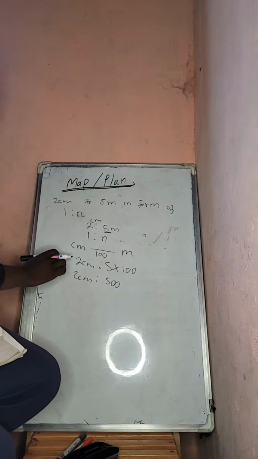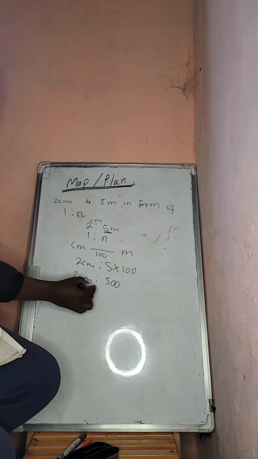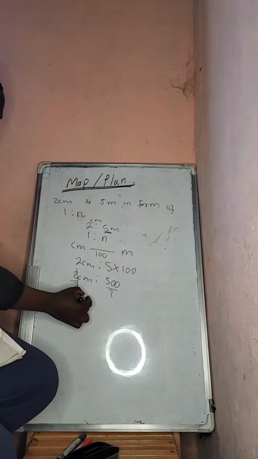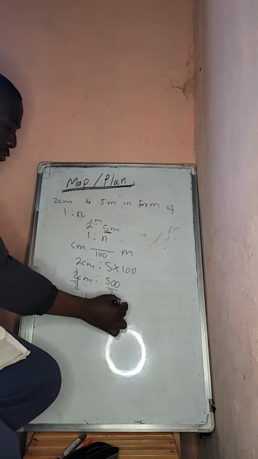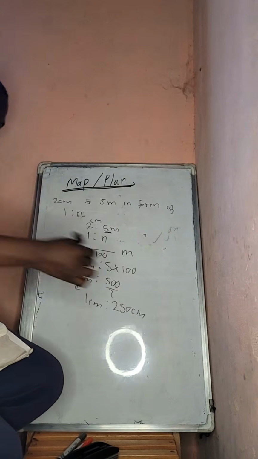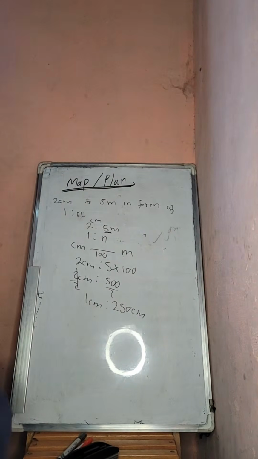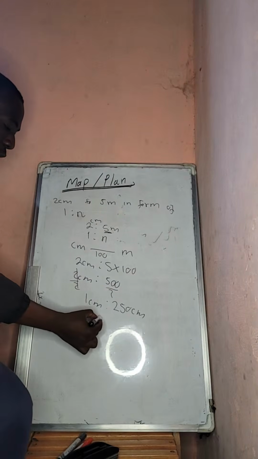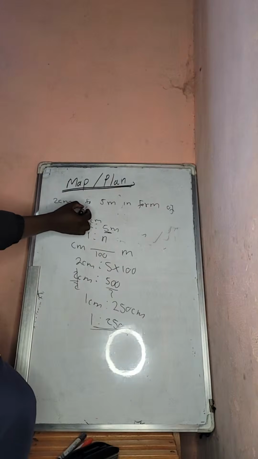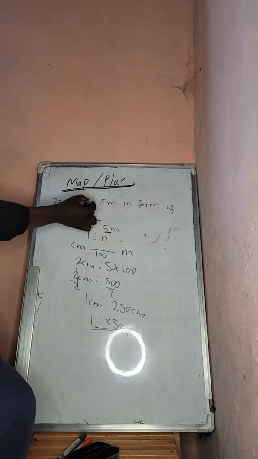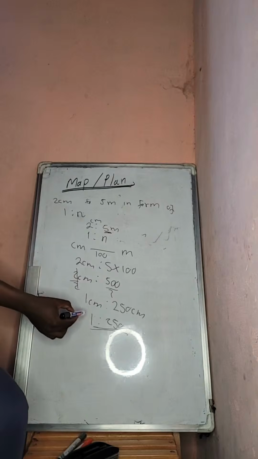In the form of 1 is to n, we divide both sides by 2, so 1 centimeter represents 250 centimeters. So the scale is 1 is to 250.